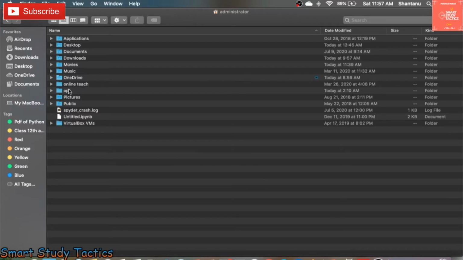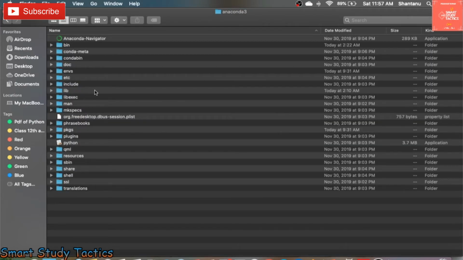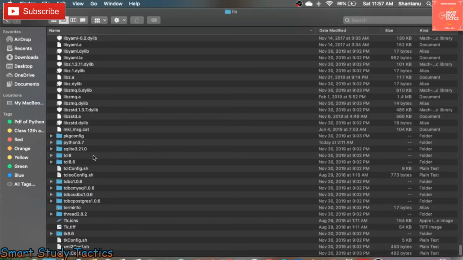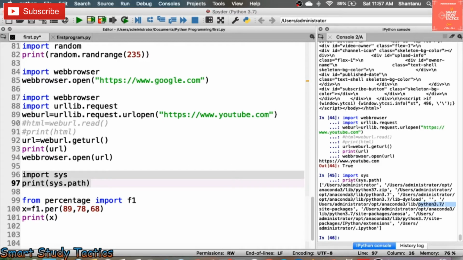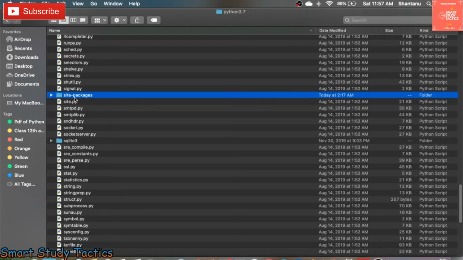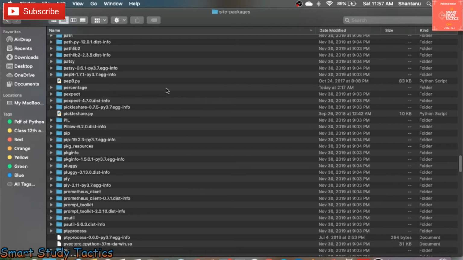Now opt, Anaconda3. Now it is going to lib, library. You can see here Anaconda3 and library. Now Python 3.7. Now what we have to do, from Python 3.7 we go to site-packages. Now you have to go there. It is going to open. Now here you can create your own folder.